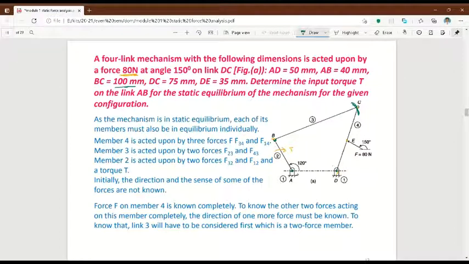Now take your compass again, and the CD value is 75 mm. That means 7.5 centimeter. So in the compass, take 7.5 centimeter and keep one end on D and another pencil. Put another arc. You will get point C. And then DE. So take your scale, from D to E distance is 35 mm, that is 3.5 centimeter.